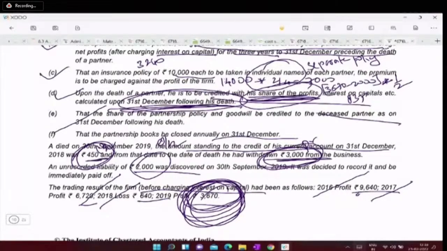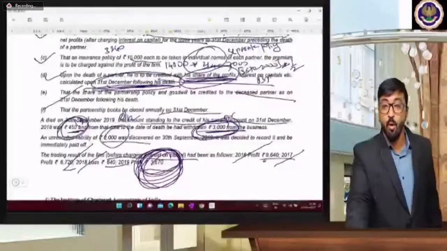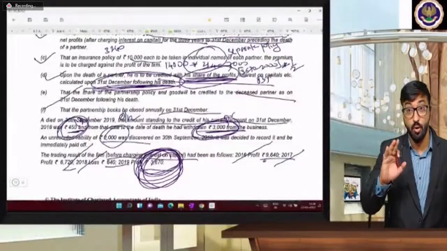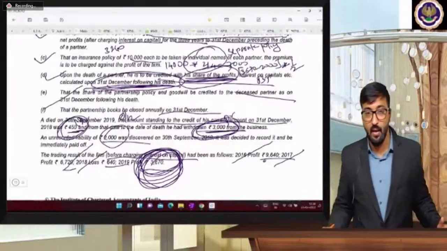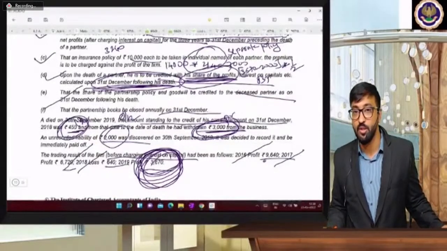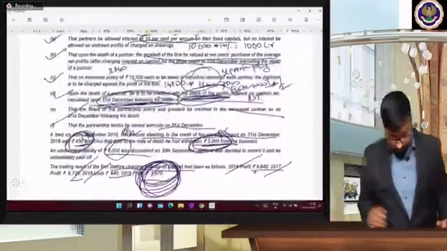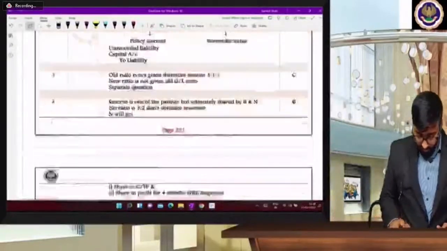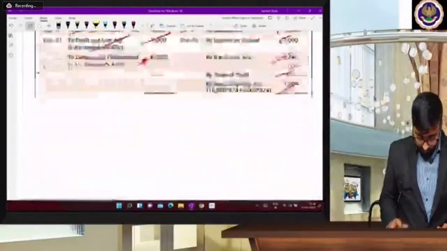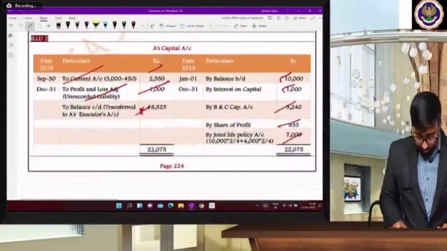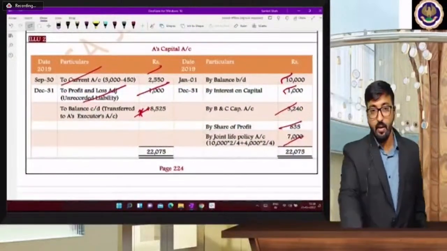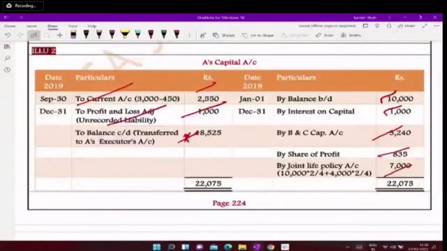See beta, in this question, what is the next important adjustment? Important adjustment is only several life policy. Several life policy is not at all easy. And I have taken this A plus category question. You can take a screenshot if you want. Beta, you can take this screenshot of Illustration number 2, if you want.